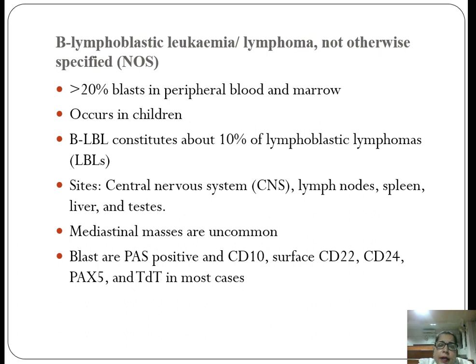B cells constitute about 10% of the lymphoblastic lymphomas, and the most common sites are the central nervous system, lymph nodes, spleen, liver and testes. Mediastinal masses are uncommon, and blasts are generally PAS positive and CD10 positive. Surface CD22, CD24, PAX5 and TdT are positive in most of the cases.